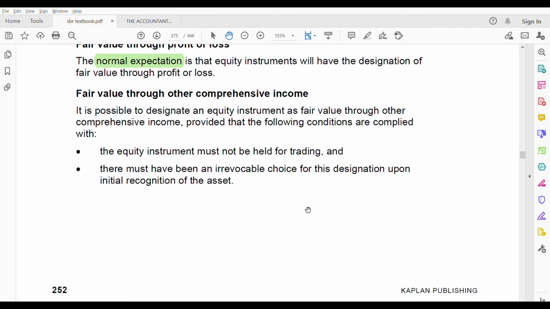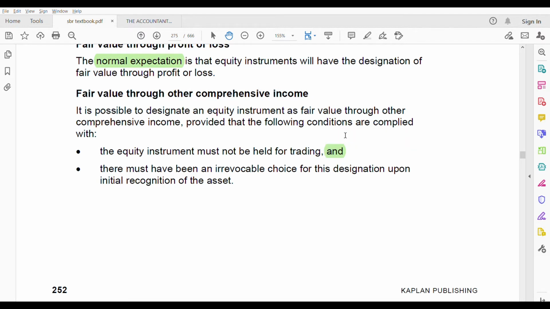Make sure that you know these conditions. You should know it because in the exam, if let's say you have these two conditions and still you are saying fair value through profit and loss, then you are wrong. The equity instrument must not be held for trading. So if that equity instrument is not held for trading, and the moment and means both conditions should be satisfied.